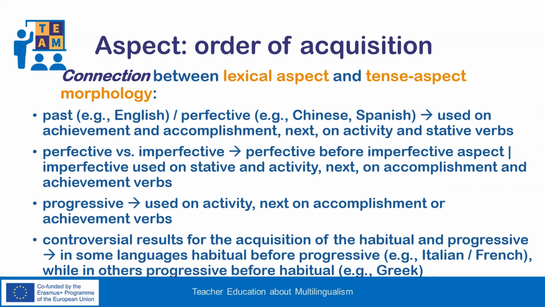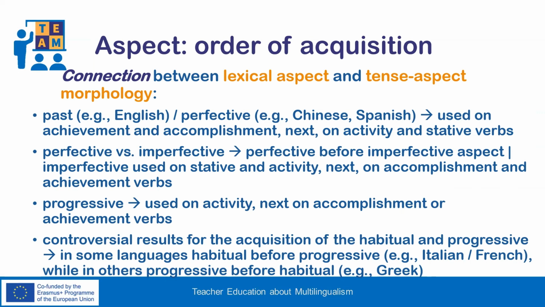In languages that have progressive aspect, progressive marking begins with activity verbs. Then it extends to accomplishment or achievement verbs, while no incorrect overextension of progressive is observed for stative verbs. Finally, cross-linguistic research gives controversial results with regards to the acquisition of the habitual and the progressive. In some languages, as in Italian and French, habitual appears before progressive, while in others, like Greek, progressive is correctly